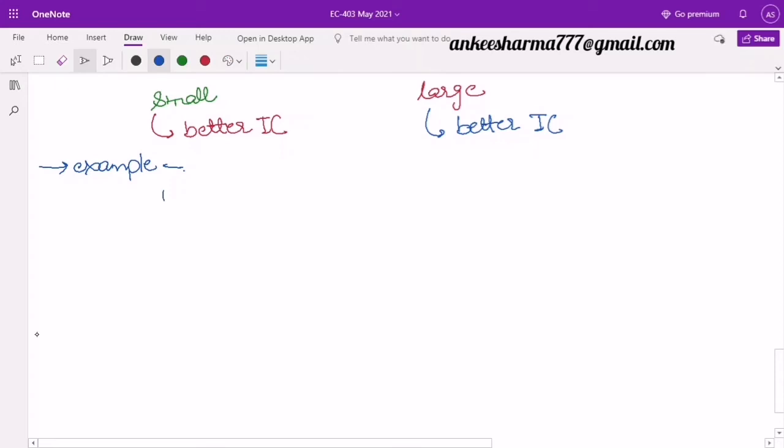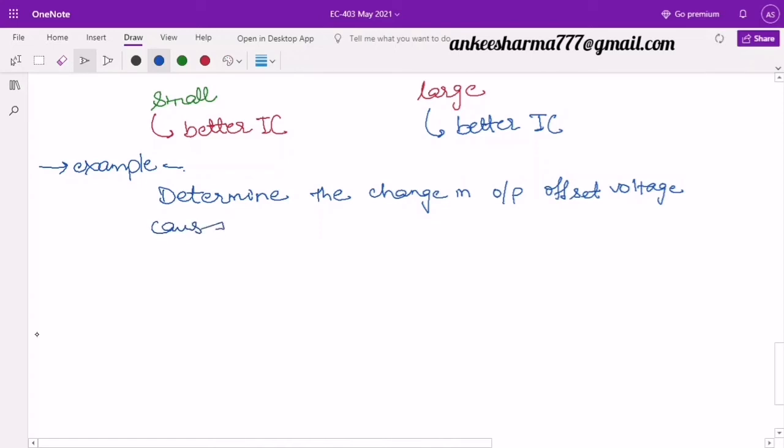Let's see, write down this numerical: determine the change in output offset voltage caused by change in supply, that is supply voltage,